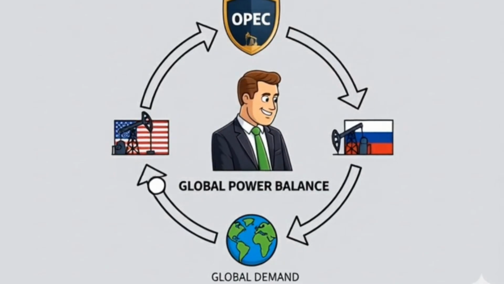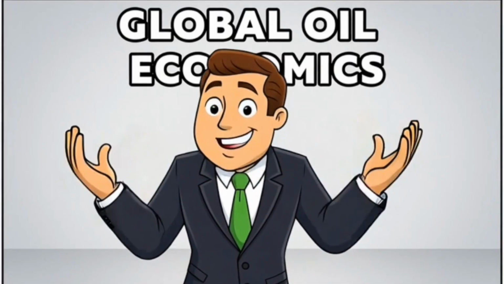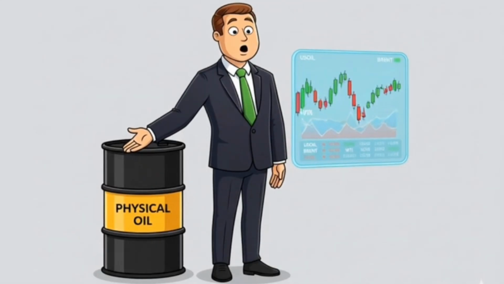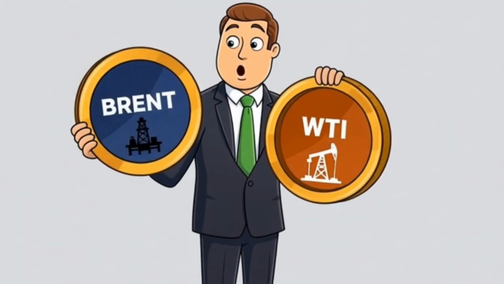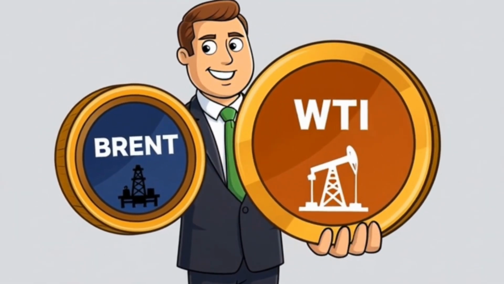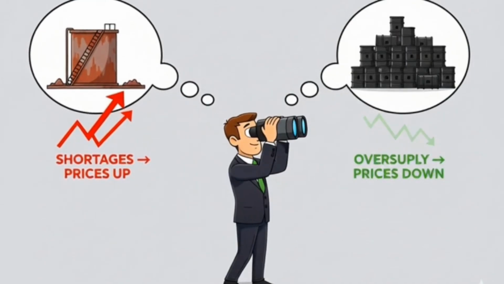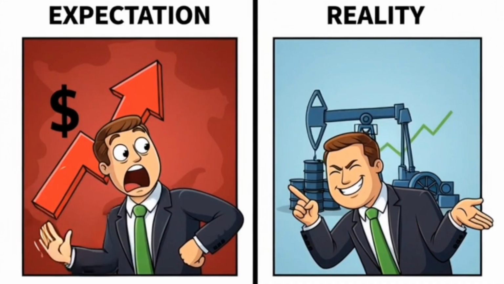Oil isn't just physically traded, it's also traded on financial markets. There are two major oil benchmarks: Brent crude and WTI, West Texas Intermediate. Traders buy and sell oil futures contracts. If investors expect shortages, prices go up immediately. If they expect oversupply, prices drop. Sometimes prices move based on expectations, not reality.